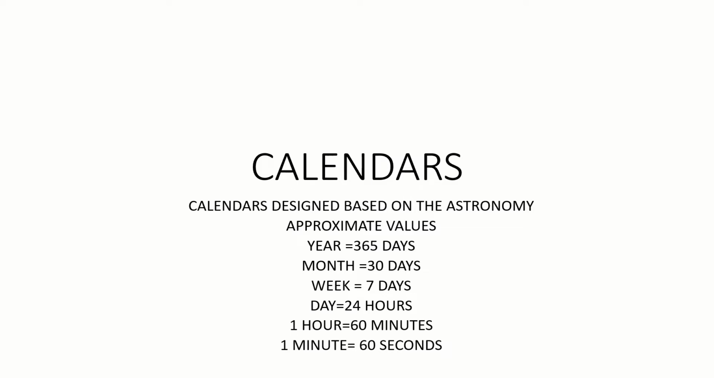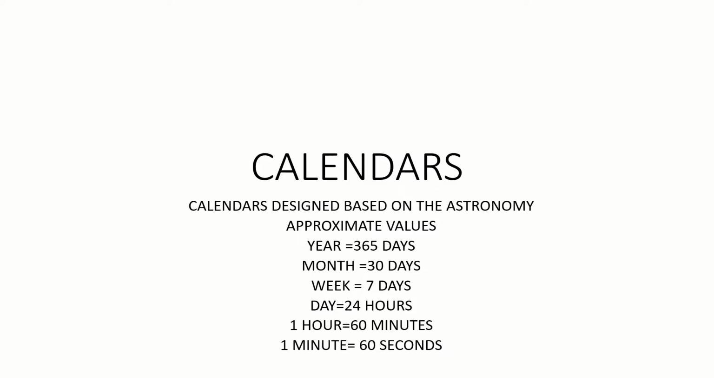Anyone may get a doubt like, why does a year have 365 days? Why does a month have 30 days? Why does a week have 7 days? Why should a day be 24 hours? We can put any other numbers. A year may be 200 days, a year may be 100 days. If you put 100 days, what will happen? If you put 200 days, what will happen?